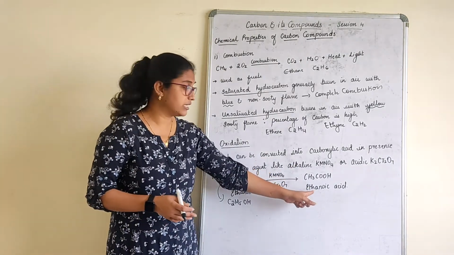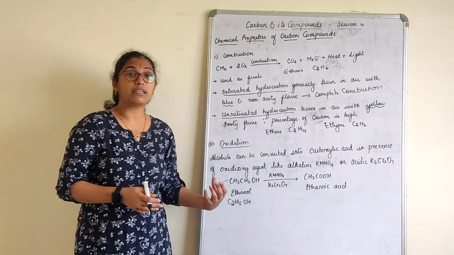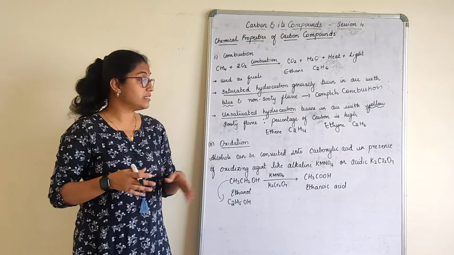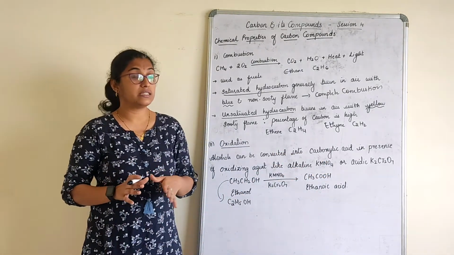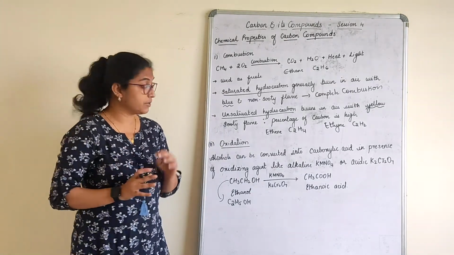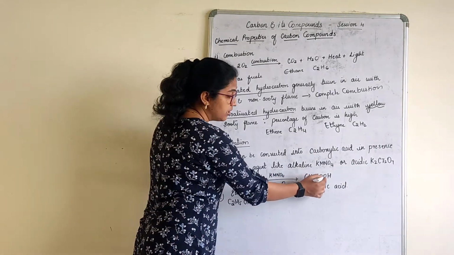Ethanol can be converted to carboxylic acid. Carboxylic acid is what here? Which carboxylic acid? Ethanoic acid. Ethanol can be converted to ethanoic acid in the presence of alkaline potassium permanganate or acidic potassium dichromate, which acts as an oxidizing agent.